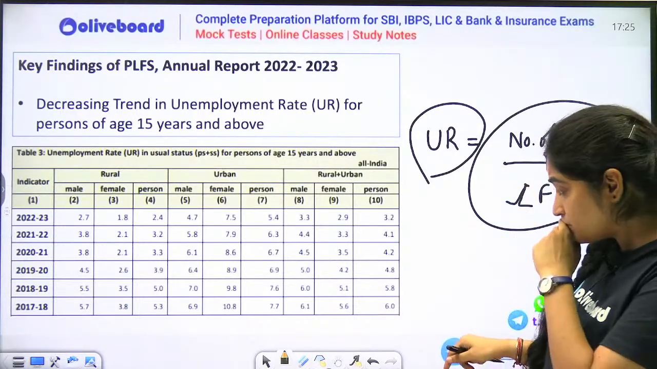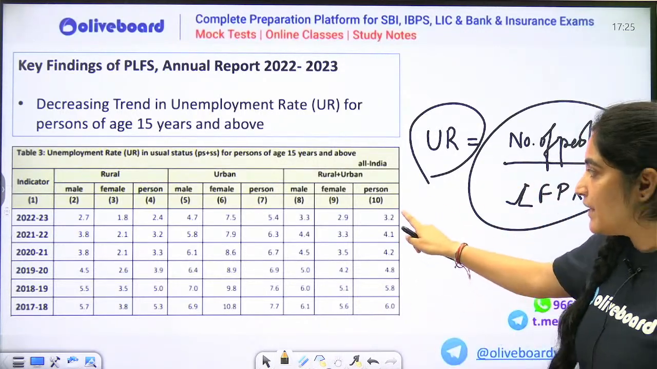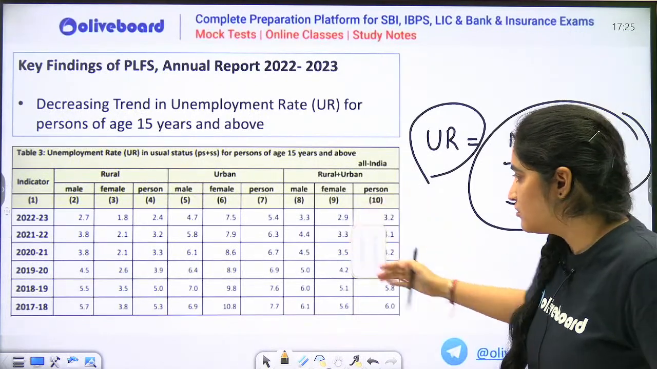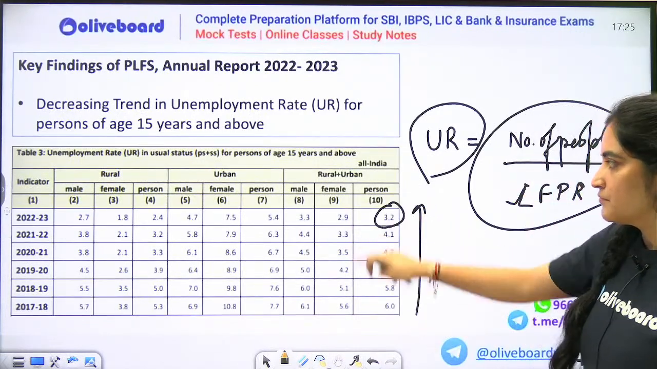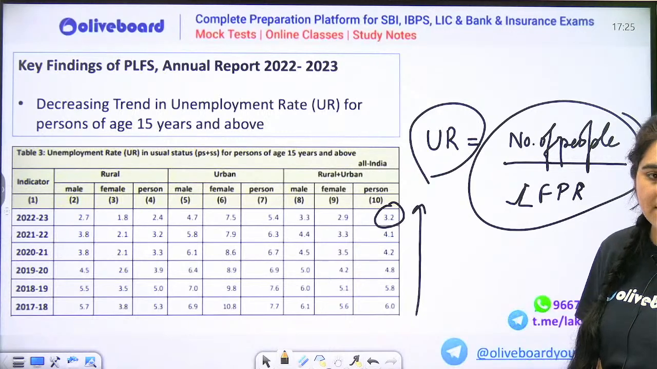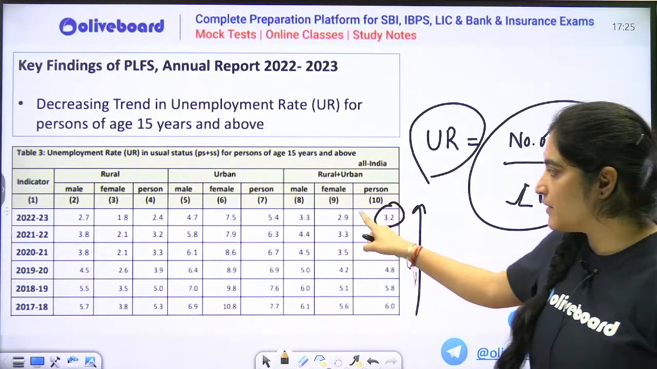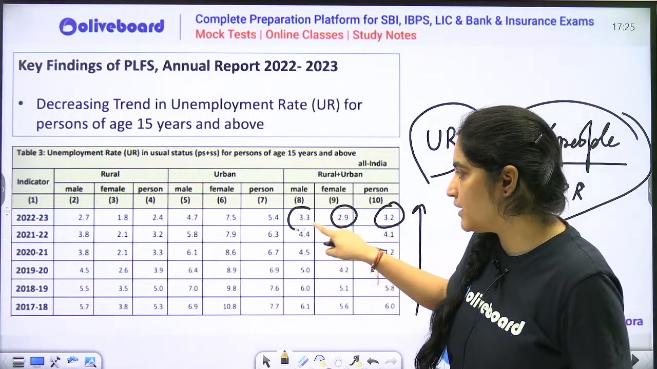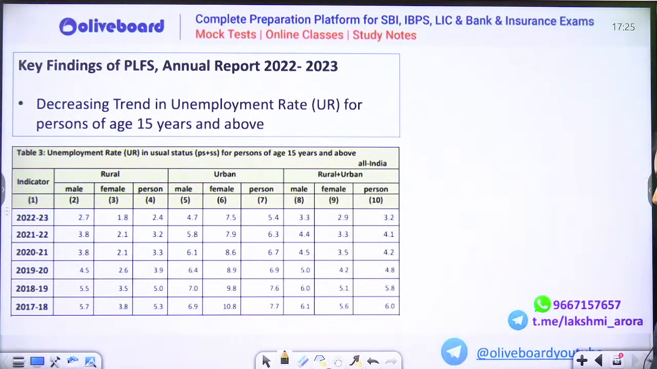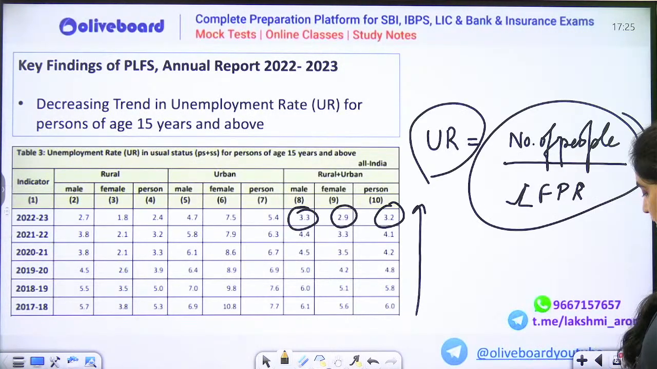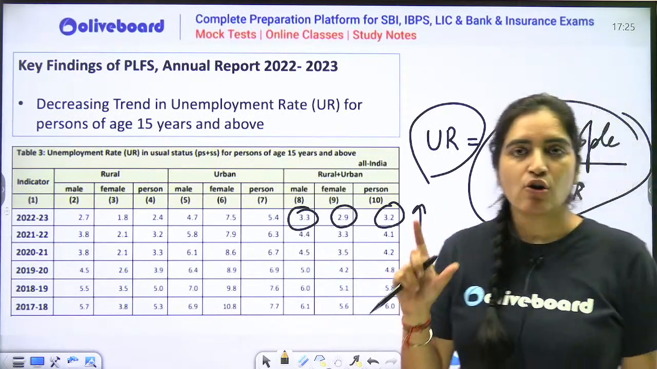Next thing, the unemployment rate has definitely reduced. See this. The unemployment rate has definitely reduced. And among the female, the unemployment rate is 2.9 and male it is 3.3. Next thing. Slide I guess is depleted. Anyways, today I have taught you the data part.